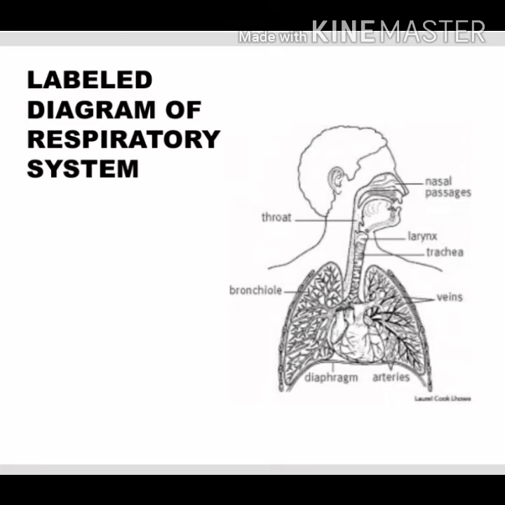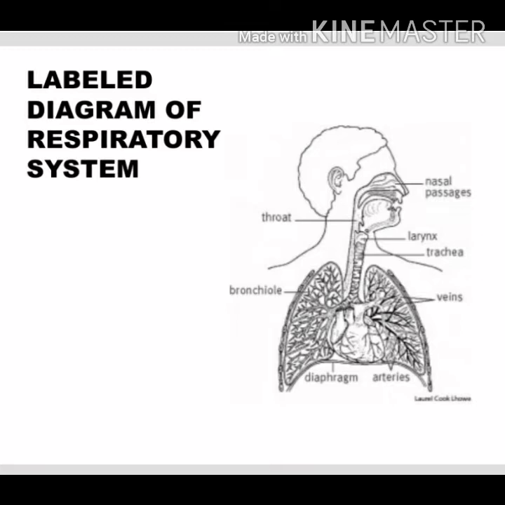Okay, now the labeled diagram of the respiratory system. You can see there's a man over here, and there are the nasal passages, the throat, and the larynx, also known as the voice box, in the lowest part of our neck, from where our voice comes. There's the trachea, also known as the windpipe, because air, oxygen, is going in through it.